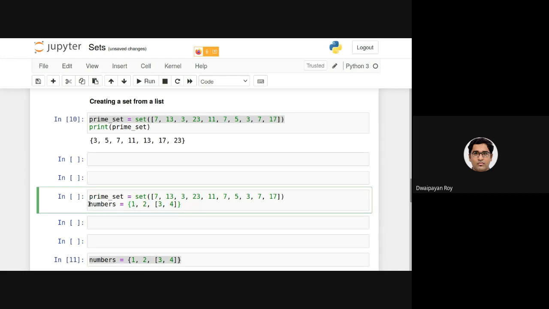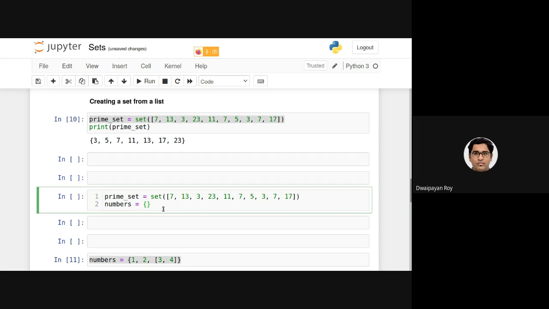Let's look at the second statement first. Here, as I said in the beginning, to define a set, all the items should be comma separated and inside the curly braces. If I do not provide anything, this is not actually a set, this is a dictionary.